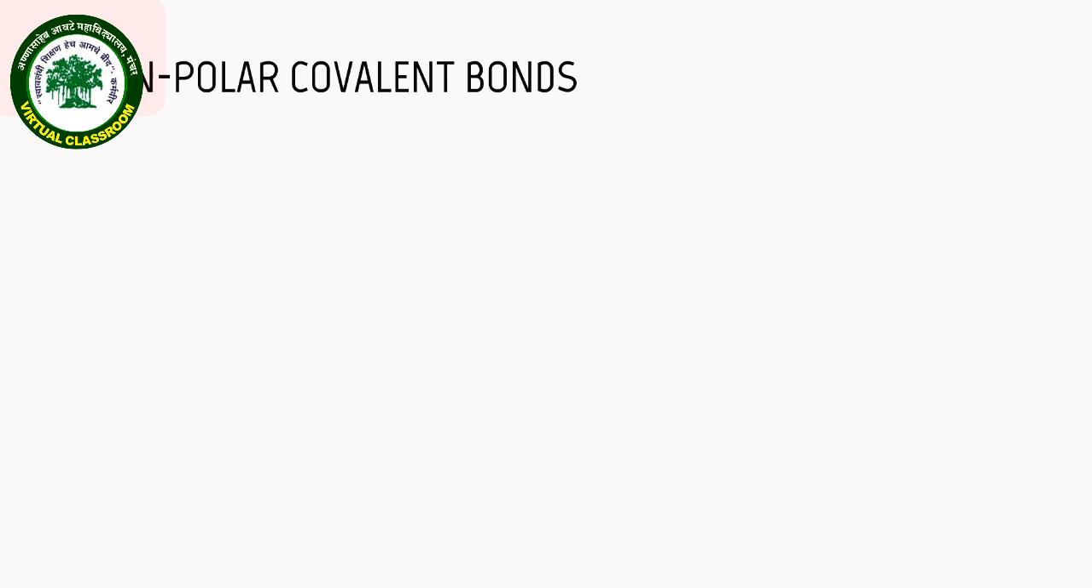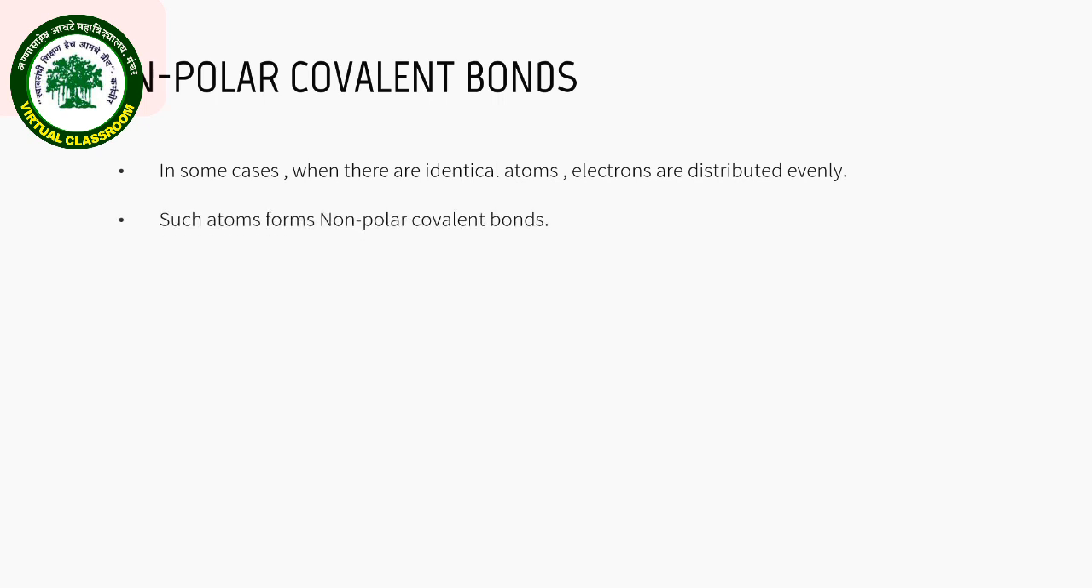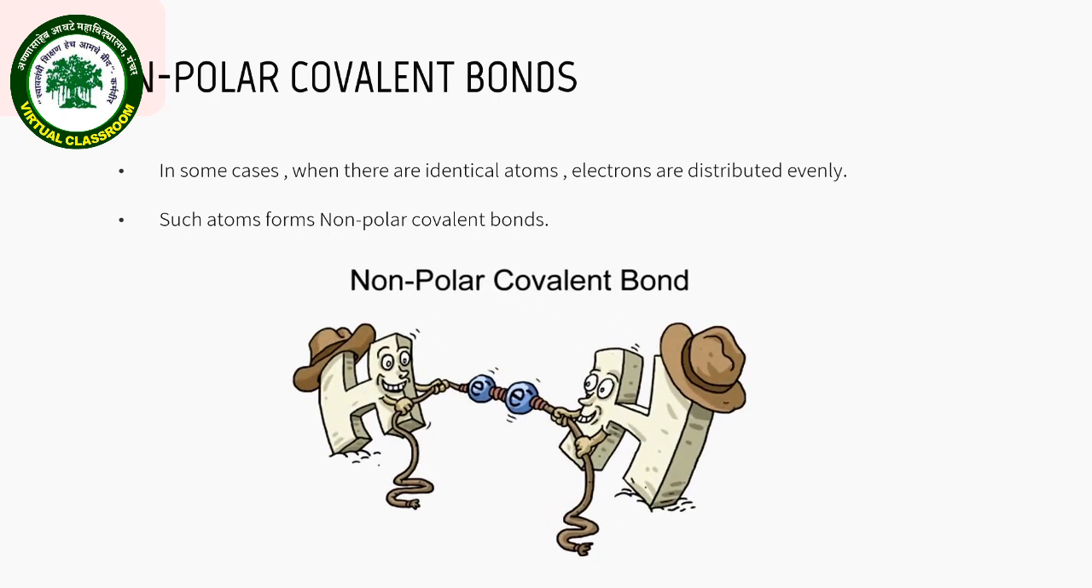Second type of covalent bonds are non-polar covalent bonds. When there are identical atoms, electrons are distributed evenly amongst them. Such atoms form non-polar covalent bonds. For example, the bond formed between two hydrogen atoms forming hydrogen molecule. Both these atoms have the same electronegativity since they are identical. So, the electrons are equally shared between the atoms. This type of bond formed is called as non-polar covalent bond.